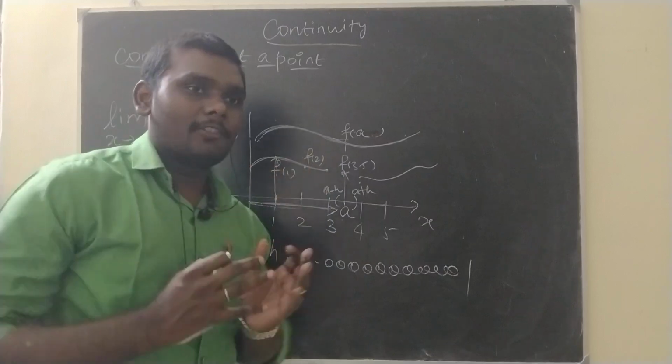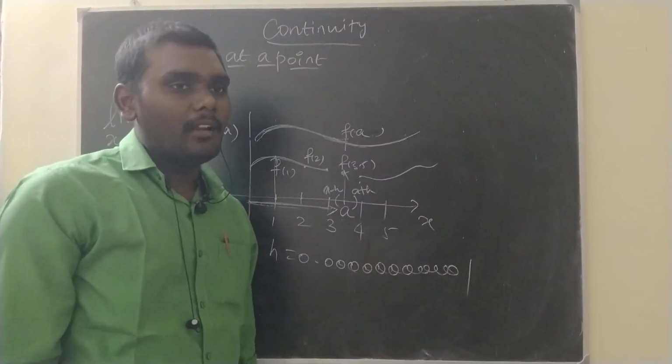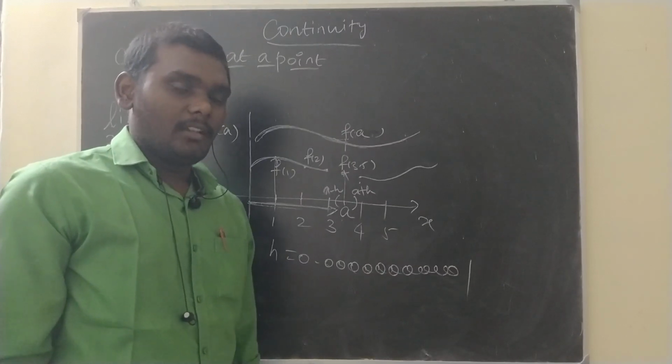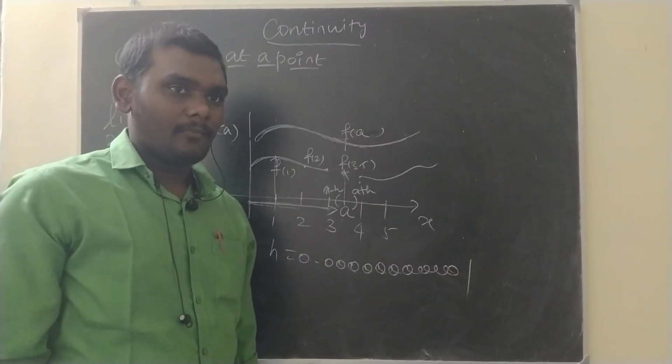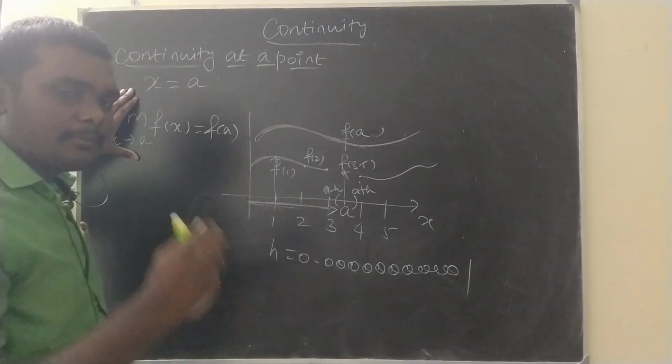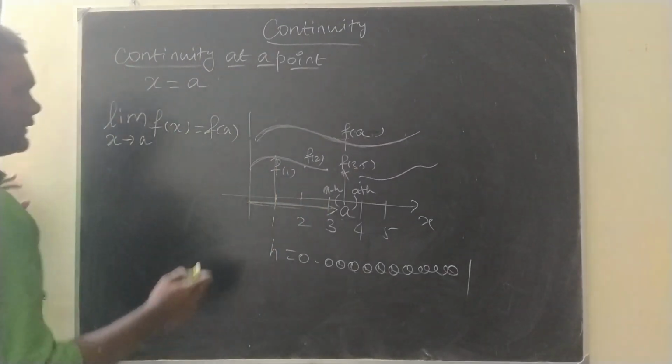That brings us to the definition called left hand limit and right hand limit. So this limit itself has been split into two.